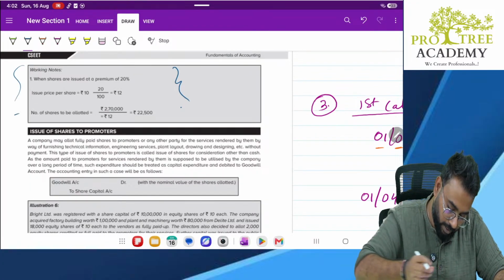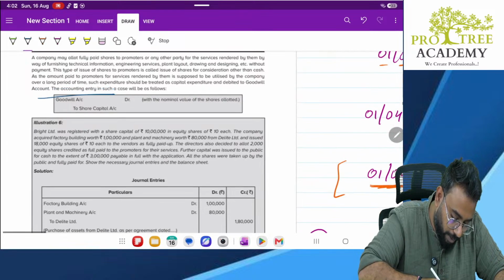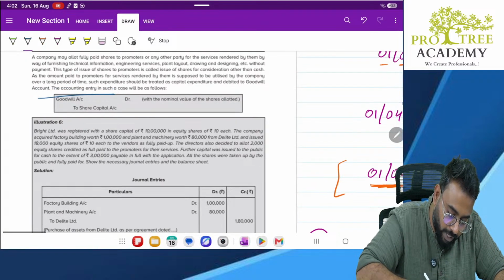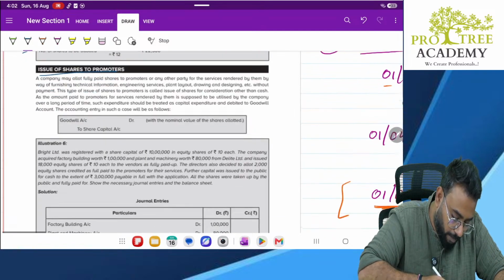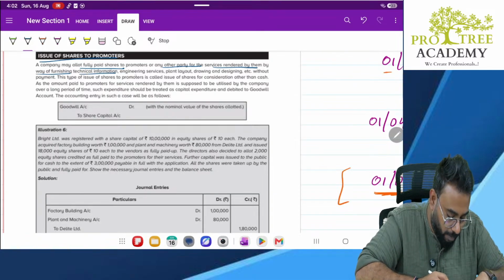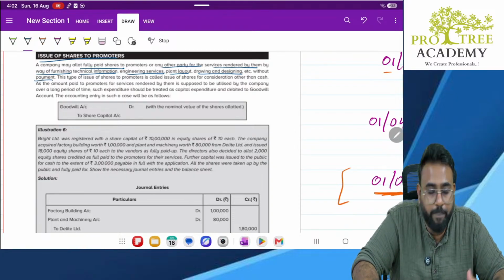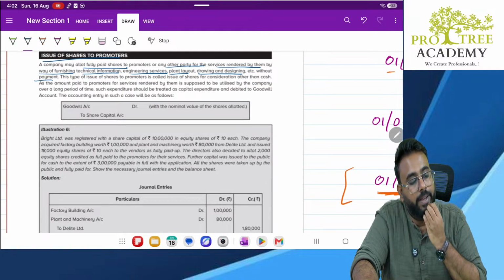You can refer that. Next, issue of shares to promoters. A company may allot fully paid up shares to promoter or any other party for service rendered by them by way of furnishing technical information, engineering services, plant, layout, drawing and designing without the payment. See what happens. Sometimes promoter might be a professional who might be helping the company in giving some service.